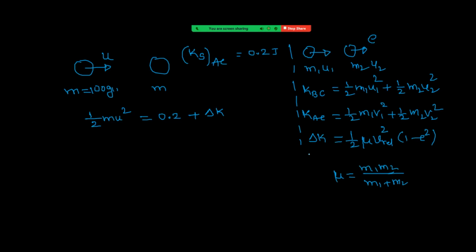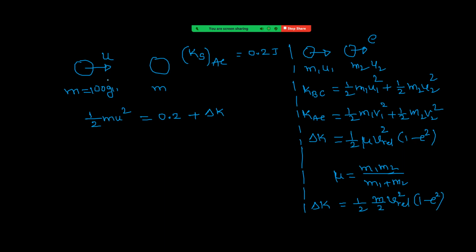Okay, right. Now coming to our problem, given identical masses. Then see, delta k how much? Delta k equal to half m into m by m plus m, which becomes m by 2, into v relative square, into 1 minus e square.